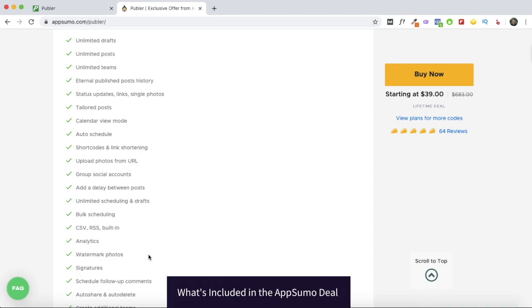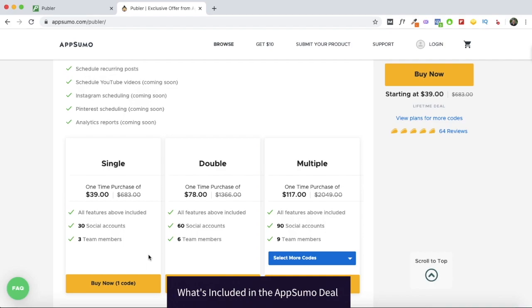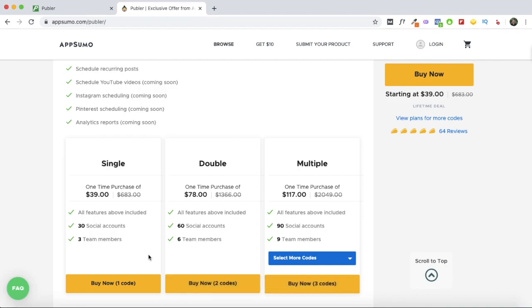So these are all the features that I'll be explaining in detail when I'm doing the walkthrough. At this point in time, what you should know is you can get lifetime access to it for $39. You'll be able to add up to 30 social media accounts and 3 team members to your Publer account.